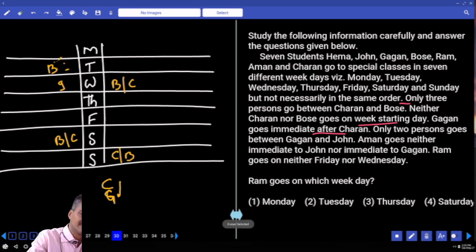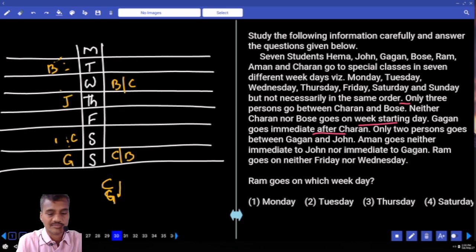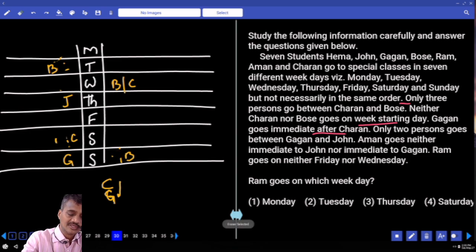As Charan cannot be here, Bose is here. Now if Bose is here, Charan is here. Now if Charan is here, Gagan is here, and if Gagan is here, then John will be here. Then in the second case, Charan cannot be here, because immediately after Charan it is not possible. Then if Bose is here, Charan is here, and immediately after Charan is Gagan. And there are 2 persons between Gagan and John. John is here.